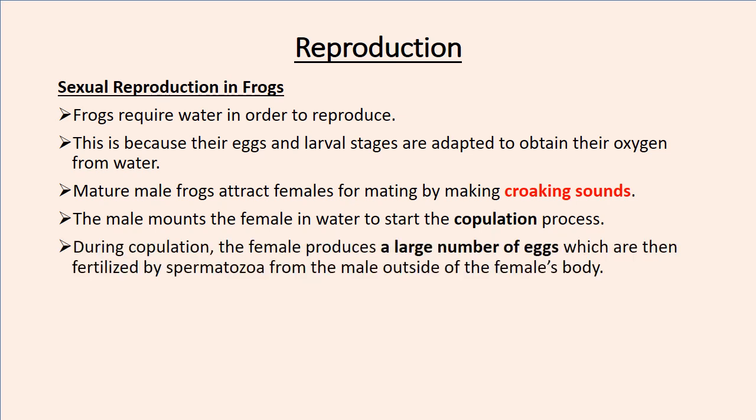During this process, the female produces a large number of eggs, which are then fertilized by the spermatozoa, which is the full name for sperm, from the male outside of the female's body. So the sperm and the eggs are released outside the body of the female.